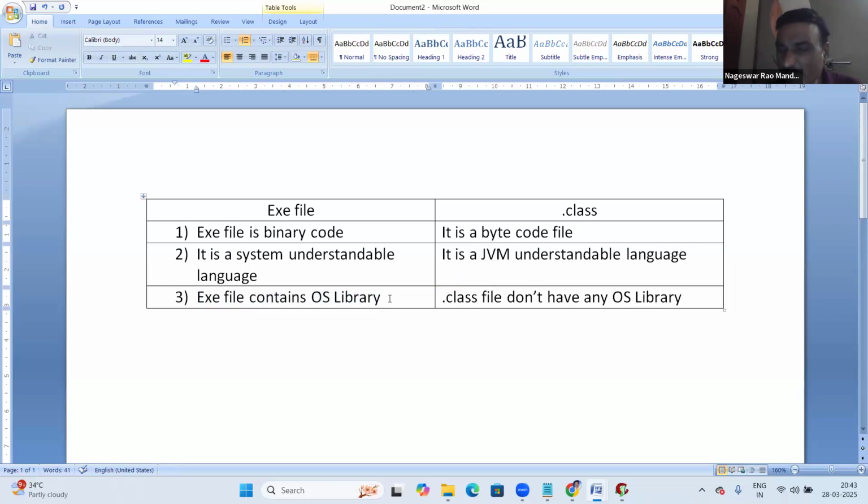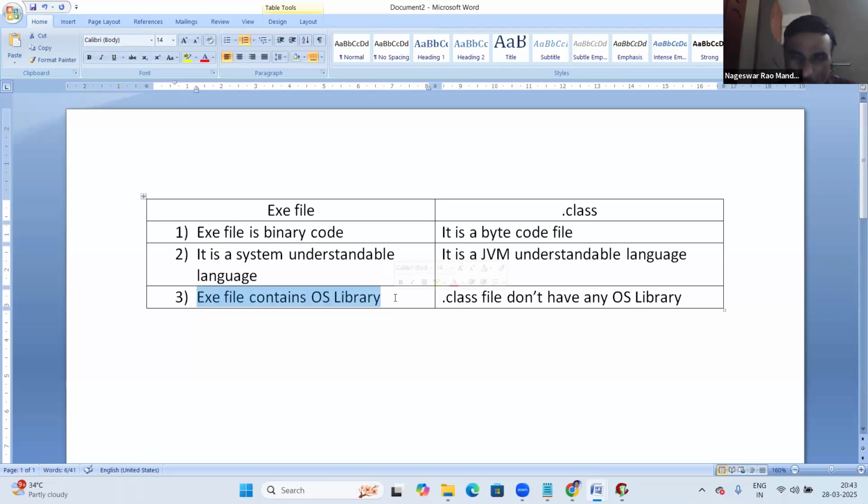The reason: my first 4 years of experience were in embedded C language, so I have this knowledge of exe files. In embedded C, everything is an exe file, and that exe file is linked with the OS library. In embedded C, the linkers take the OS library and link it with the exe file.